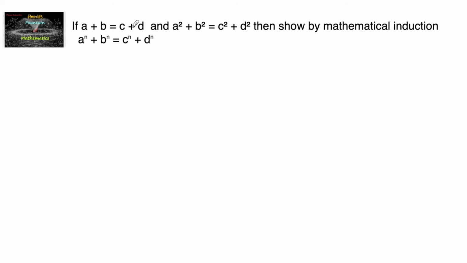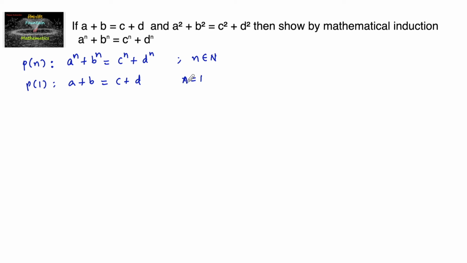If a plus b is equal to c plus d and a square plus b square is equal to c square plus d square, then show by mathematical induction that a power n plus b power n is equal to c power n plus d power n. So let us consider this as the statement P of n: a power n plus b power n is equal to c power n plus d power n, where n is a natural number. And it's clearly given that a plus b is equal to c plus d, that is for n is equal to 1, it is true.